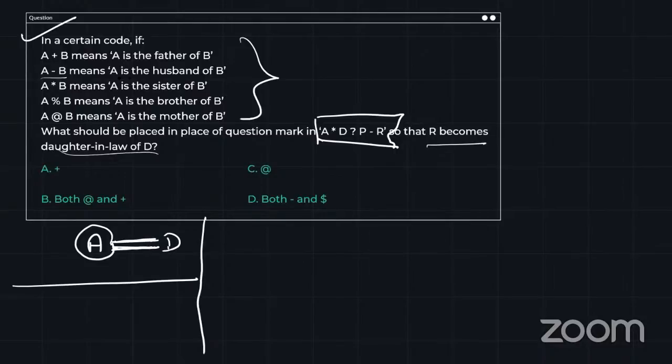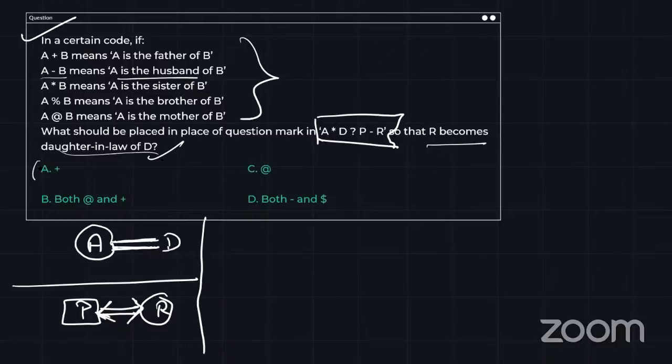Minus stands for A is the husband of B, so P is the husband of R. Surely P is male, and R will be a female, then only they are couples. That's the only case. Now I have to put something in the question mark so that it will justify that daughter-in-law.